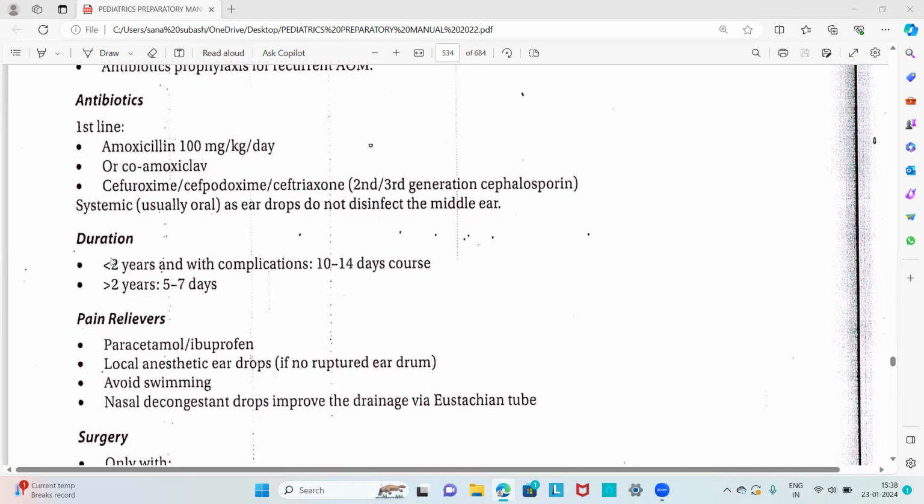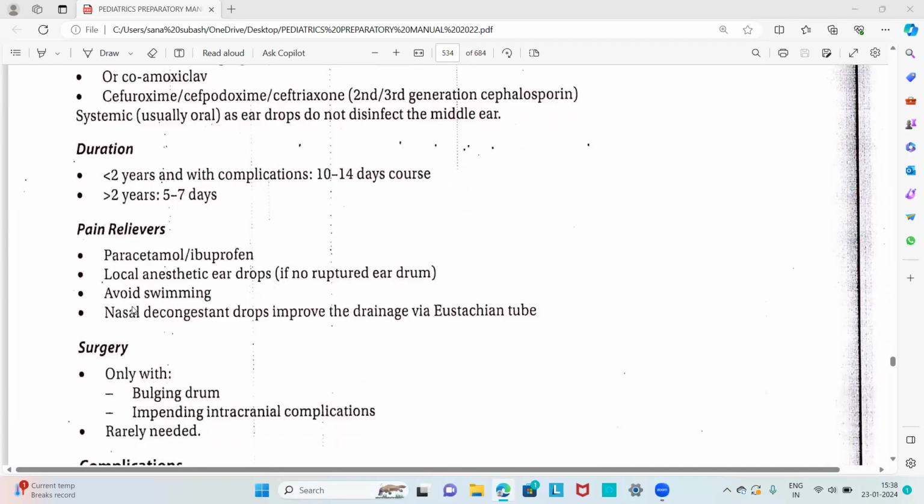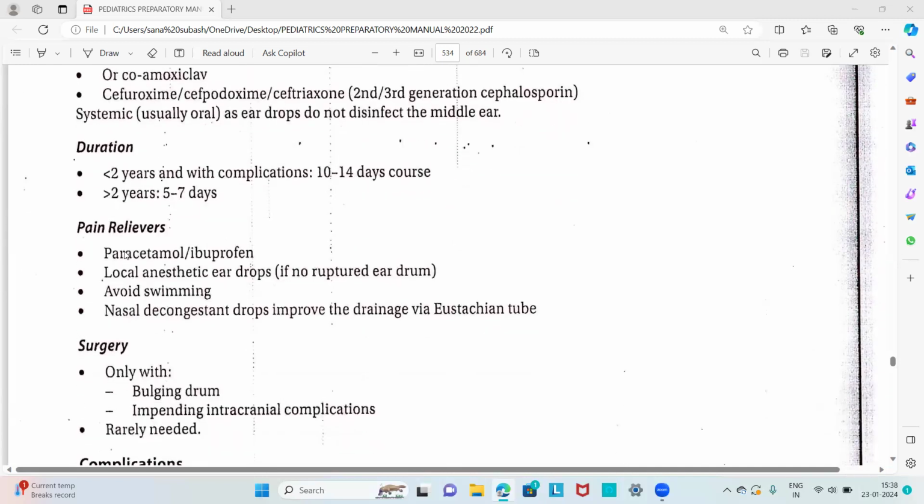Then about the duration, we have to give this antibiotic for less than 2 years. If the child is less than 2 years with complications, we have to give a 10 to 14 day course. If the child is greater than 2 years, we have to give 5 to 7 days. Then for pain relief, we give paracetamol or ibuprofen, and local anesthetic eardrops if there is no ruptured eardrum. Then advise the child to avoid swimming.